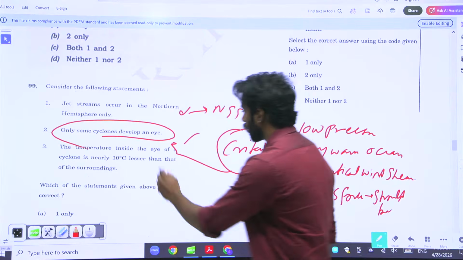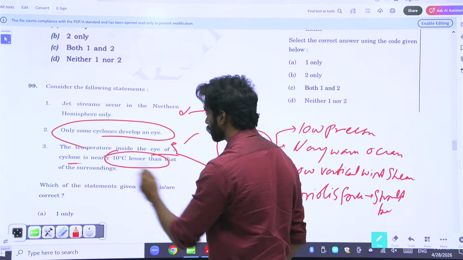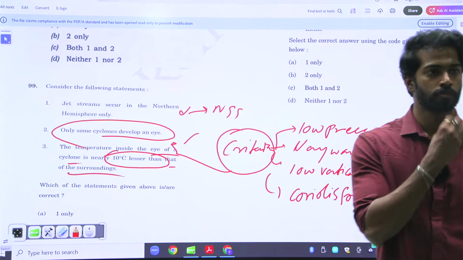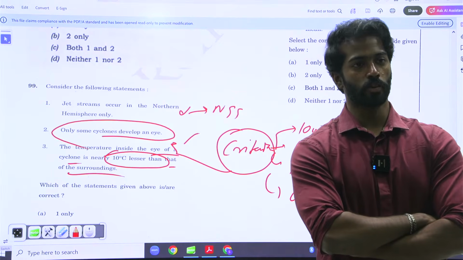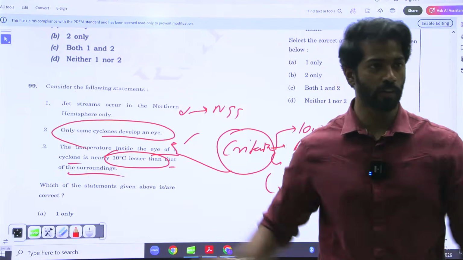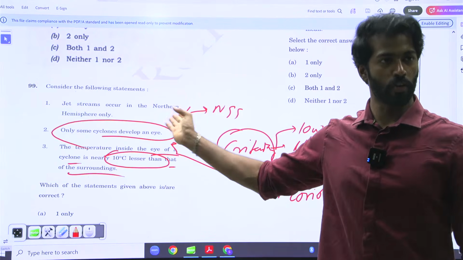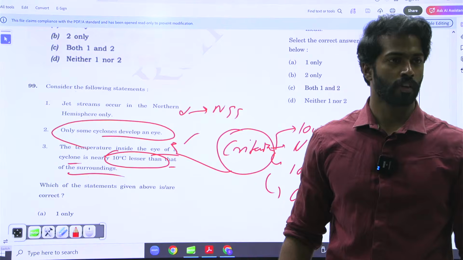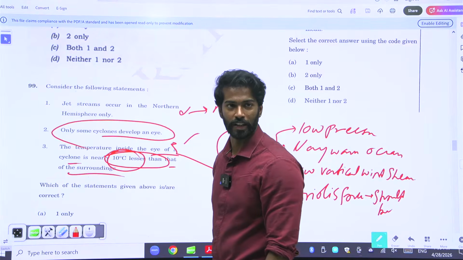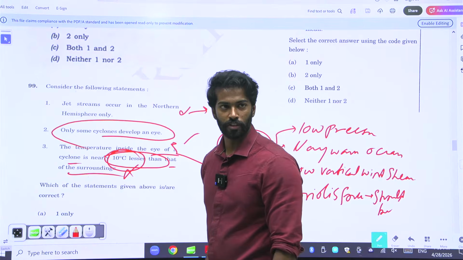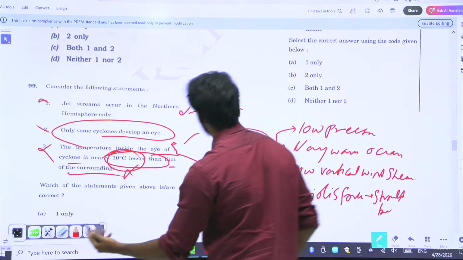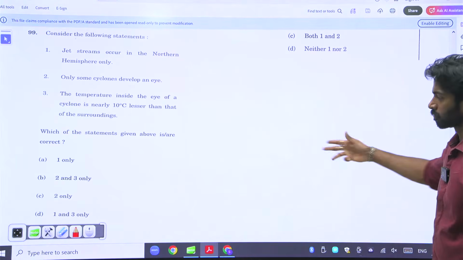The temperature inside the eye of a cyclone is nearly 10 degrees less than that of the surroundings. Now, what is the eye? Low pressure area. Whenever there is low pressure, what happens? Is it cool or hot? Warm. What is it saying? The eye is cool and the surrounding is hot. It is the opposite. If you want, you can actually use this number technique, where anything with a number is wrong. So 3 is wrong, 2 is right, 1 is wrong. Answer is 2 only.